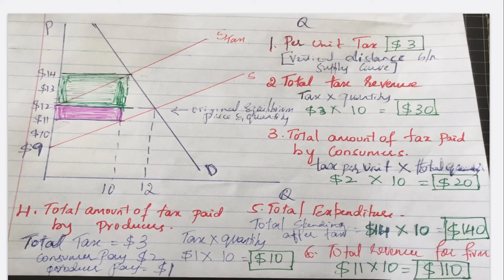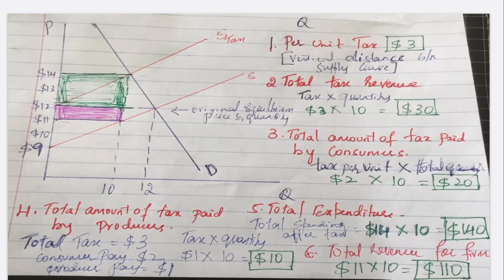The total amount of tax paid by the producer is $10 because $1 per unit is the tax he's paying to the government. The total tax levied by the government is $3, and the $2 the consumer is paying, the rest, $1, is paid by the producer, because the original price that the producer was getting was $12.